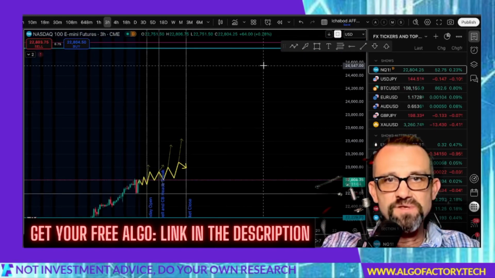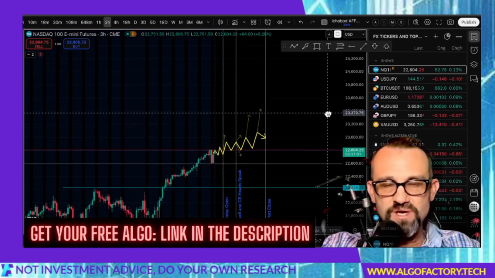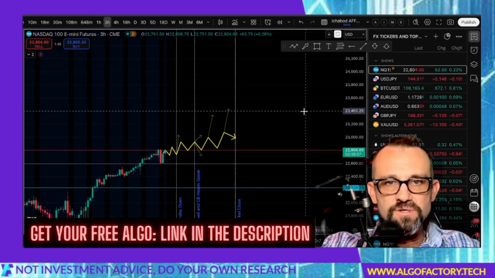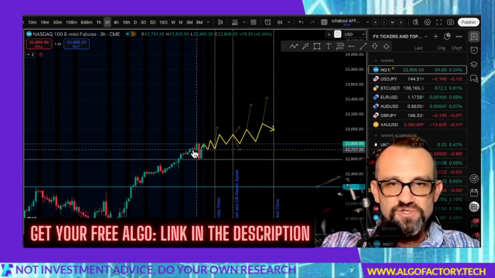It could do all kinds of things until it goes there, but it also could just break to the upside, especially if we see a rate cut. We'll see though. That's way into the future. I don't trade that far into the future. I just trade what I see in the charts.